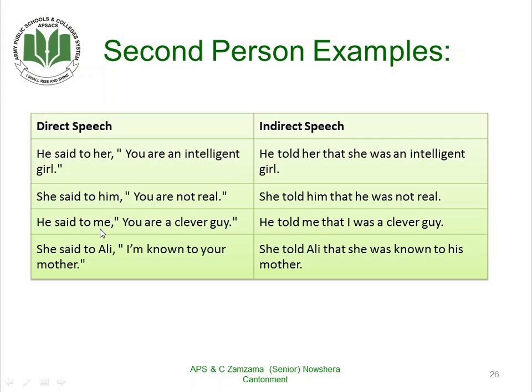Now me is the object of the reporting speech, so you will change into I. She said to Ali, "I'm known to your mother." Now here Ali is third person. She told Ali that she was known to his mother. Your will change into Ali's or his mother.